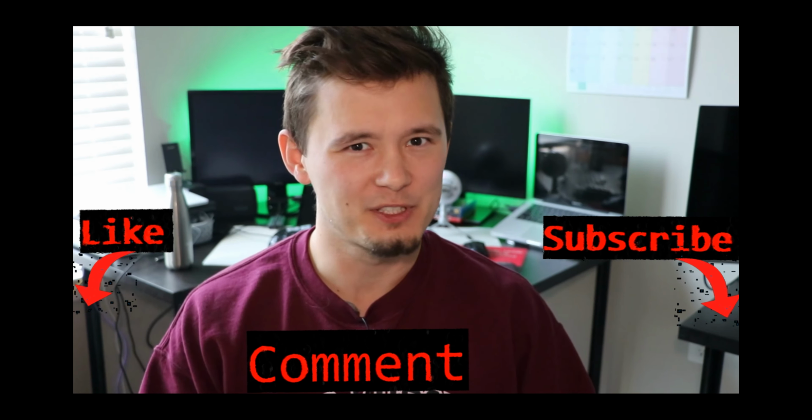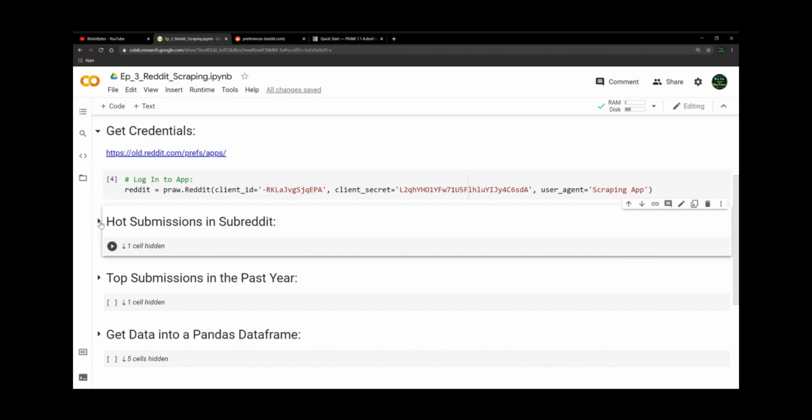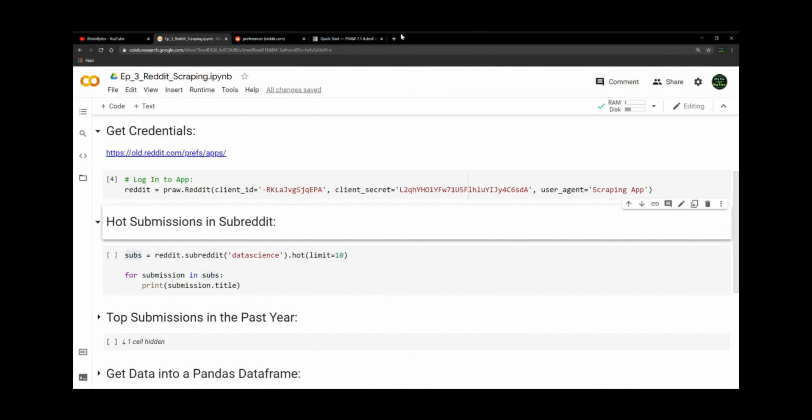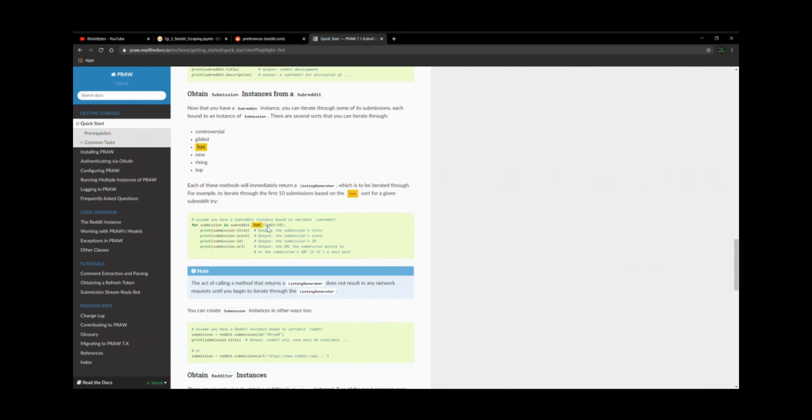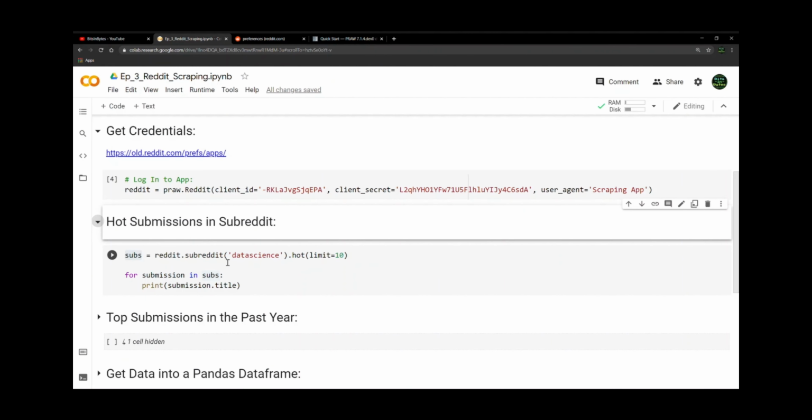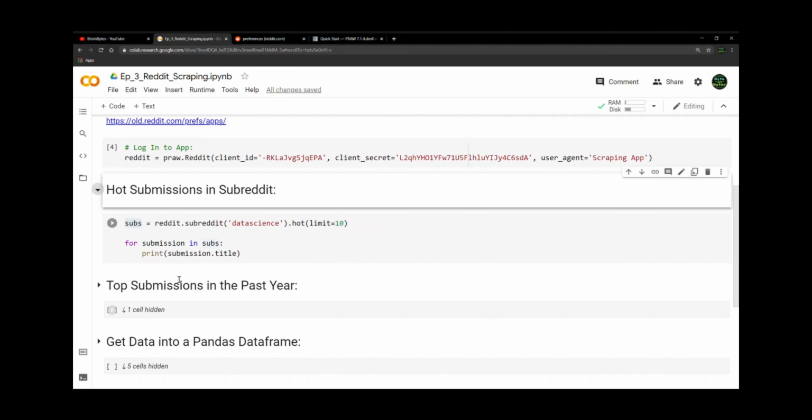All right, so let's check out some hot submissions in a given subreddit. Hot is just standard Reddit terminology. It's kind of like trending, sort of. There's controversial, new, rising, top. These are the different ways that you can filter through different types of topics or submissions in Reddit. So we're going to start with hot, and to do this, there's a couple different ways. I'm going to give you a couple different examples as well to show you how you can write this code so that it works.